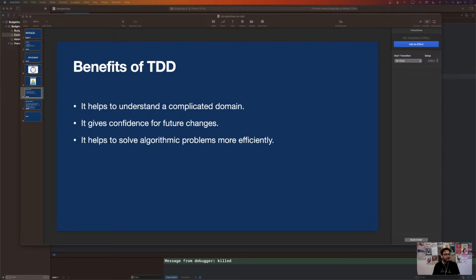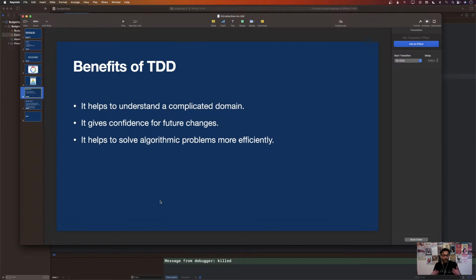So the benefits that I've found is TDD definitely helps you to understand a complicated domain. What does that even mean, complicated domain? Complicated domain means that if I'm going to work for a company, let's say a medical company or a hospital or a finance company, and I don't know the domain, I don't know what this transaction means or how the hospital system works.